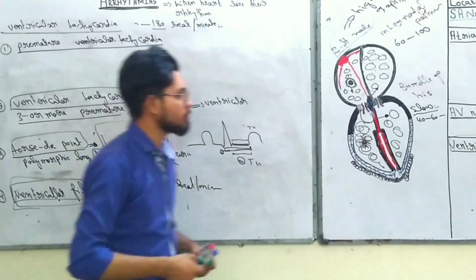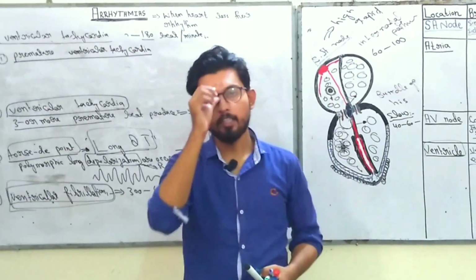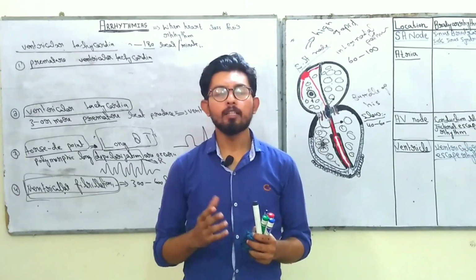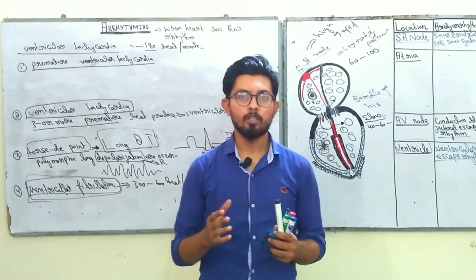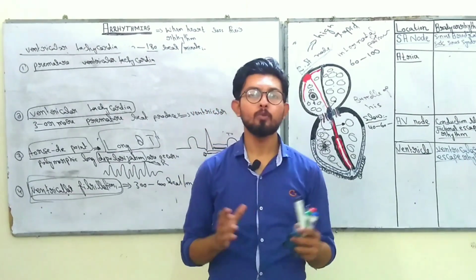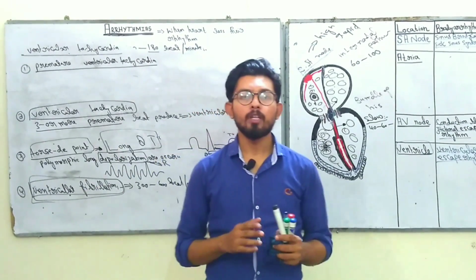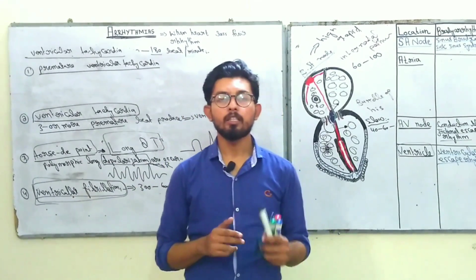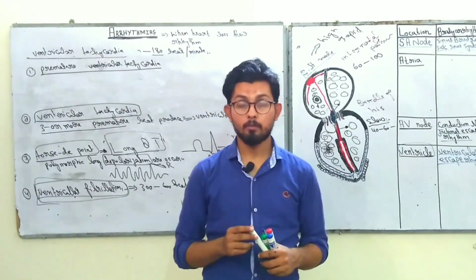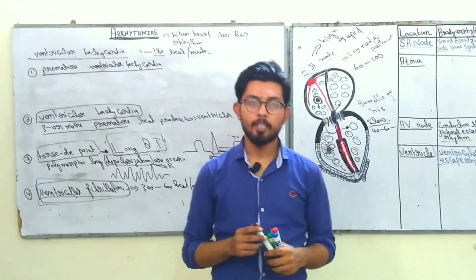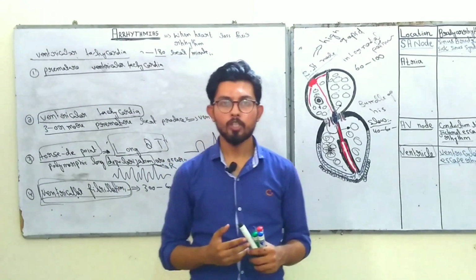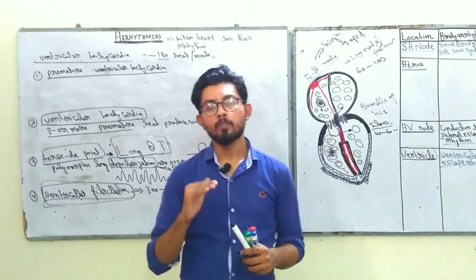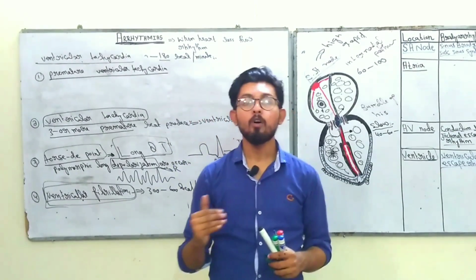So these are some arrhythmias, right? Let's recap. First of all, what is arrhythmia? Arrhythmia is when the heart loses its normal rhythmic pattern. The condition is known as arrhythmia, and arrhythmia is further divided into two categories: bradyarrhythmia and tachyarrhythmia. When the heart rate decreases below 60 beats per minute, the condition is known as bradyarrhythmia, and when the heart rate increases above 100 beats per minute, the condition is known as tachyarrhythmia. And bradyarrhythmia is further divided on the basis of location. Either it is derived from the SA node, from the atria, from the junction or AV node, or from the ventricles.